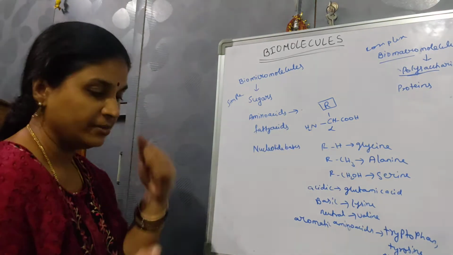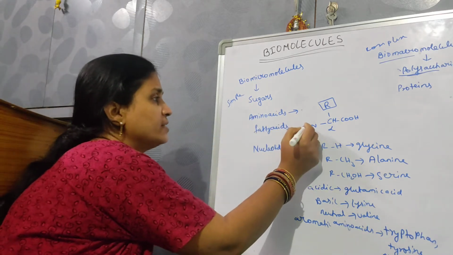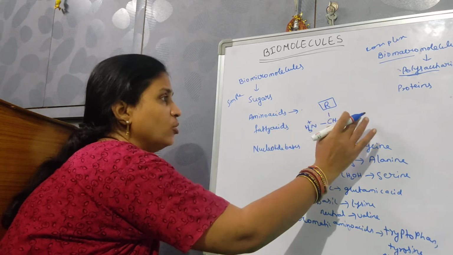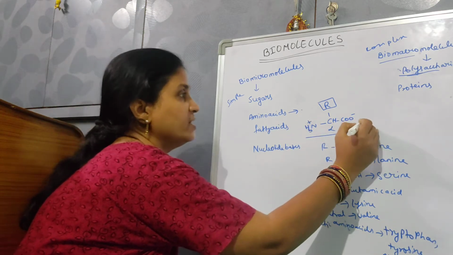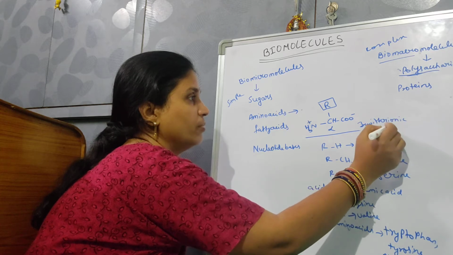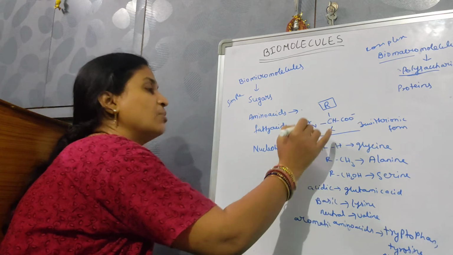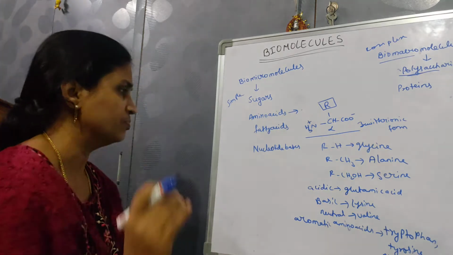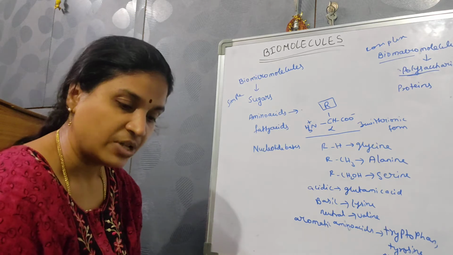Okay, then this is the general structure of an amino acid. Sometimes this amino acid may contain a positive group and also a negative group. This type of ion is called the Zwitter ionic form, where the ion bearing both negative and positive charges is called the Zwitter ionic form. This is about the amino acids.